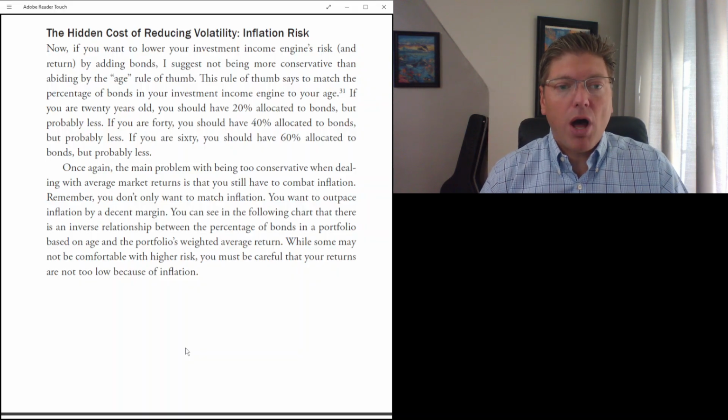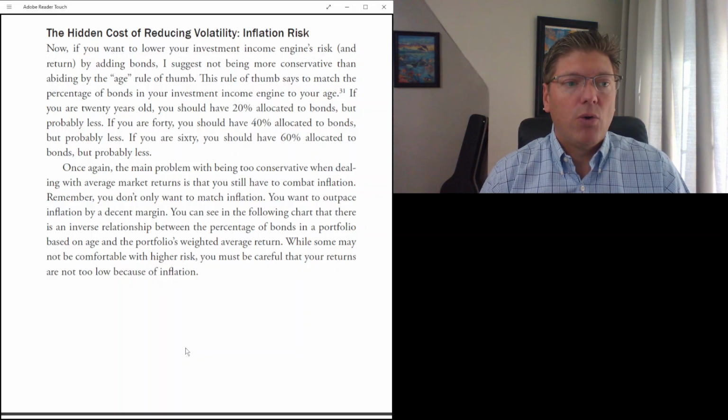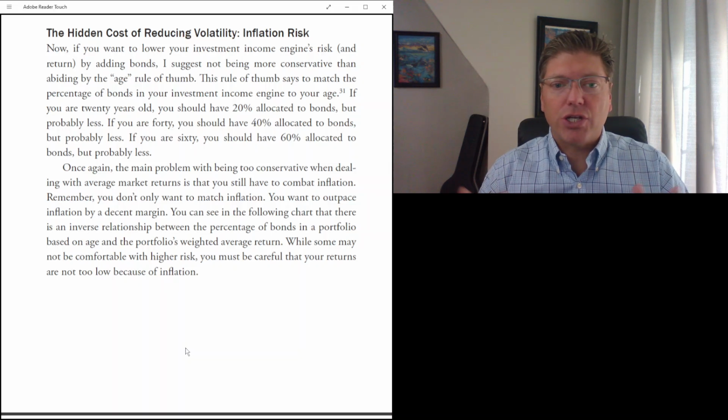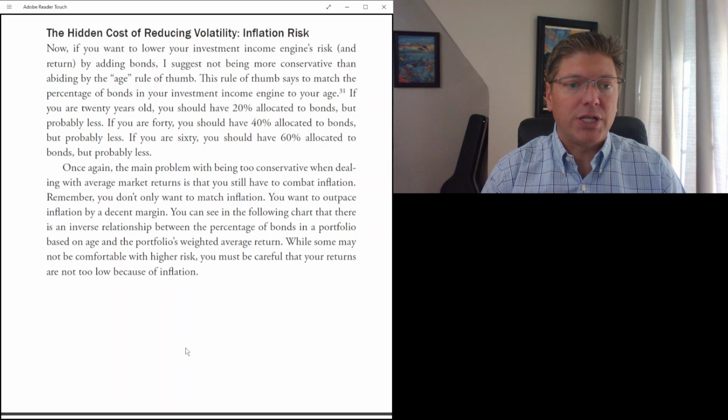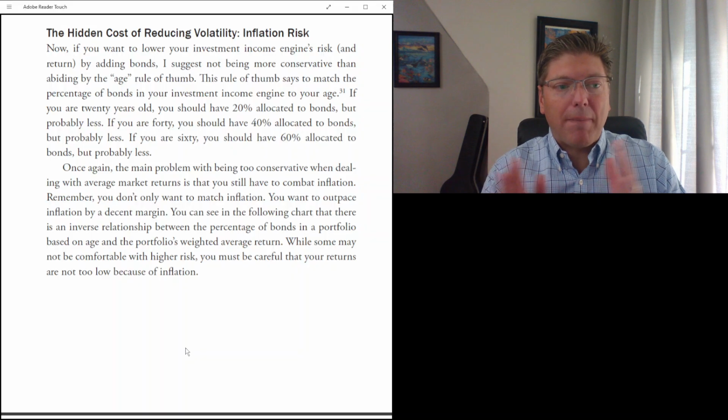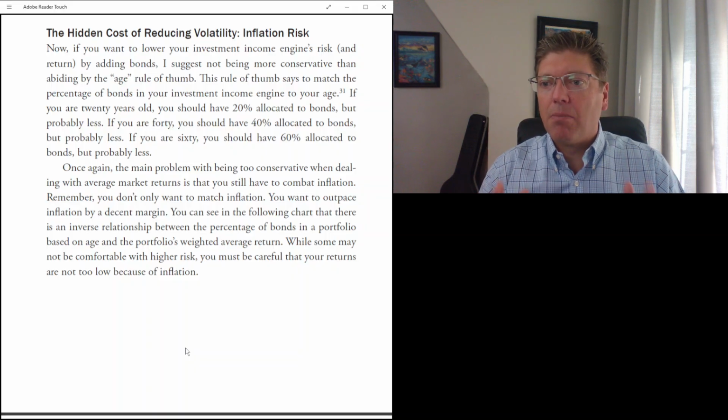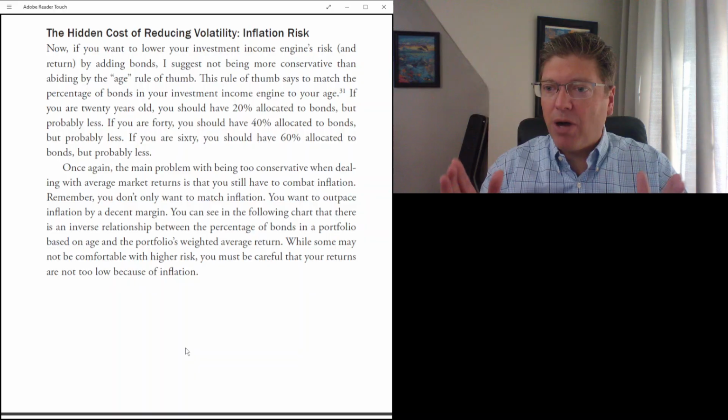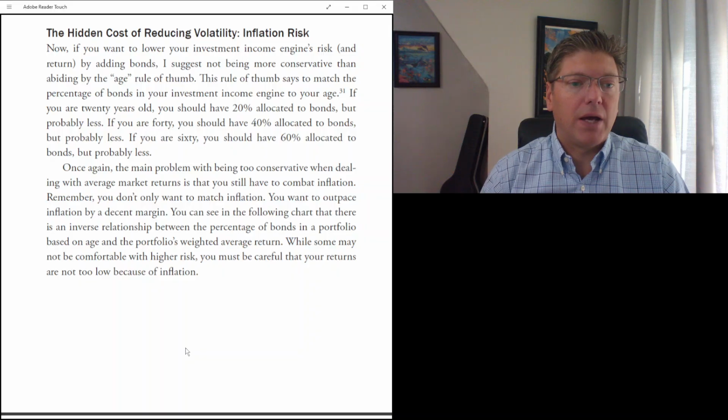Once again, the main problem with being too conservative when dealing with average market returns is that you still have to combat inflation. And we learned about how bad inflation is. Remember, you don't only want to match inflation, you want to outpace inflation by a decent margin, right? We're always talking about these buffers. We want to have this margin, this buffer to protect us.